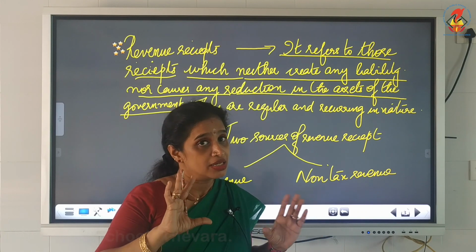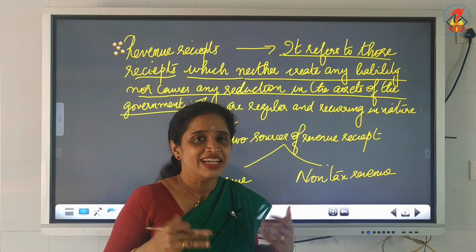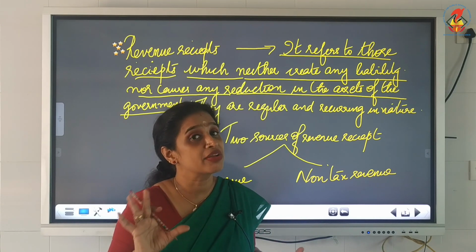So the government is not facing any reduction in its asset, and it is not facing any burden of liability too.